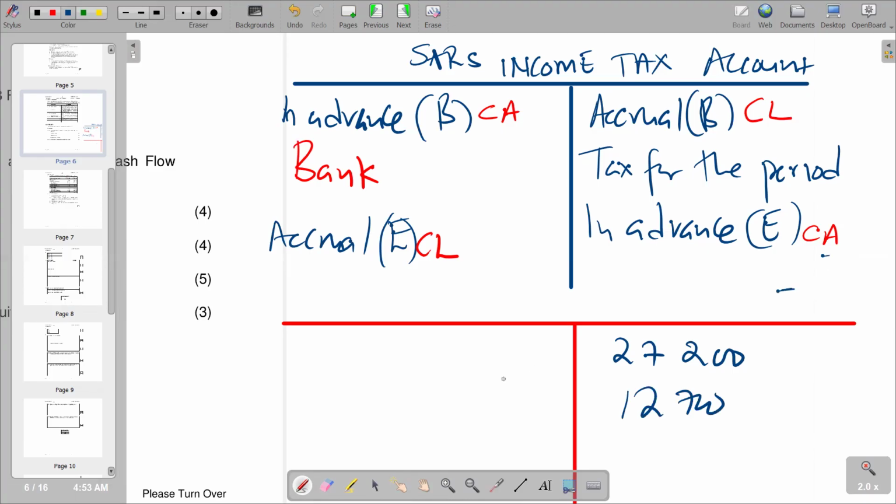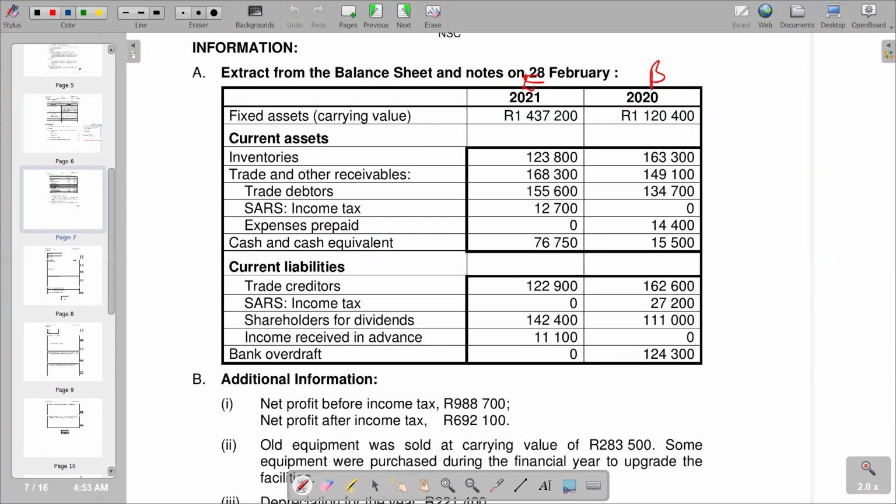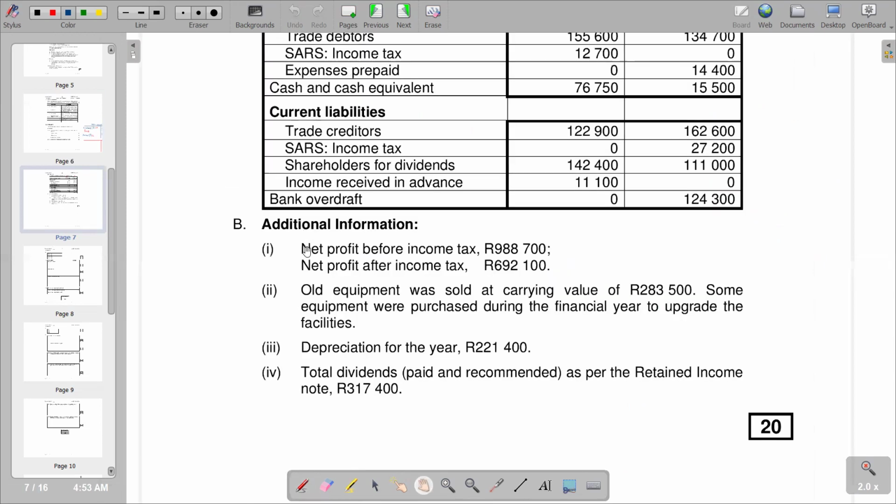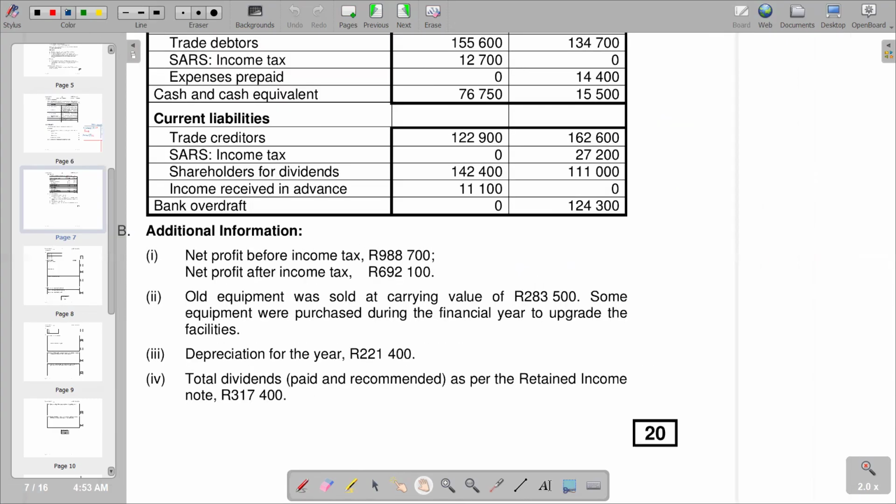So in that case, we now look for tax for the period, which is also supposed to be on the credit side. We check it from the information given. We are told in the additional information, one, net profit before income tax, which is 988,700, and net profit after income tax, 692,100. So we can calculate the taxation by saying 988,700 minus 692,100.